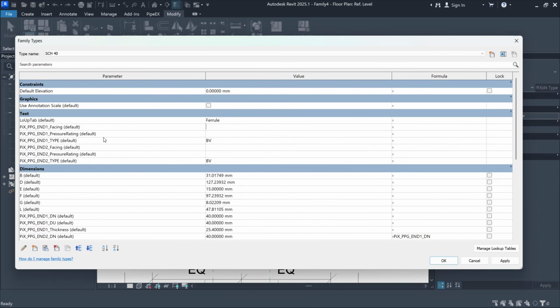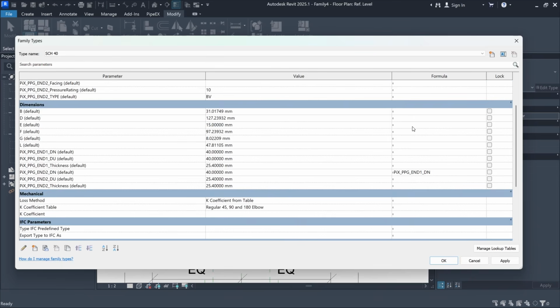So let's start with the pressure rating. I will set it to 10. For the other parameters, I'll add size lookup formulas. And in this video, I will simply copy them from another file and paste them here. Let's start with the DU parameter.